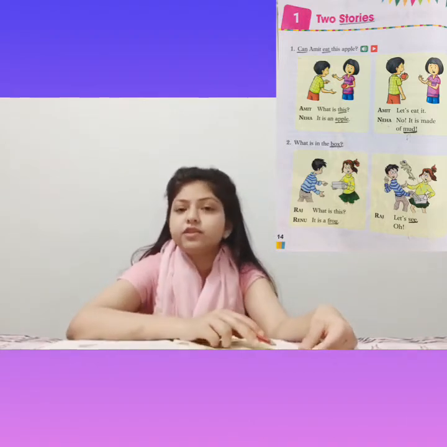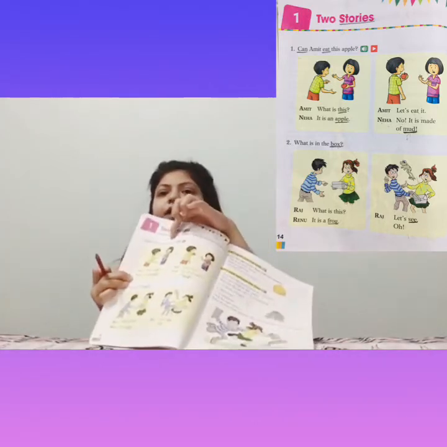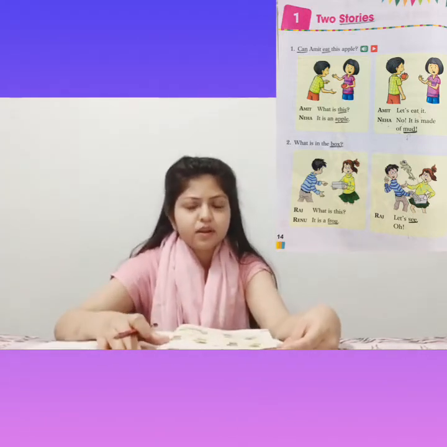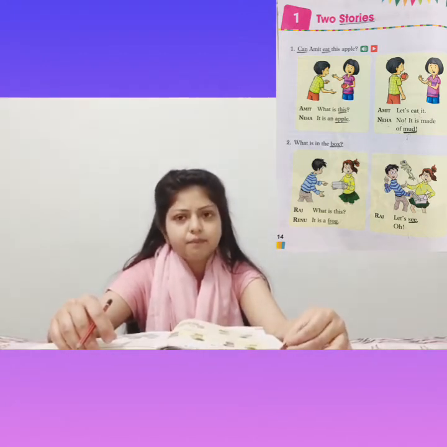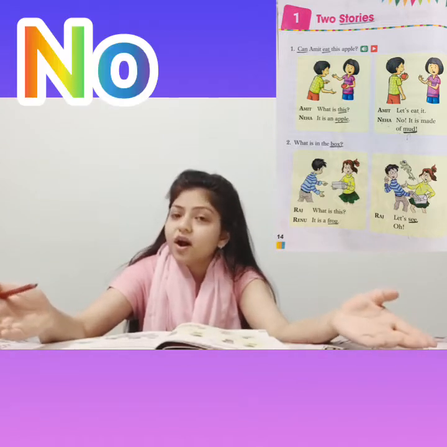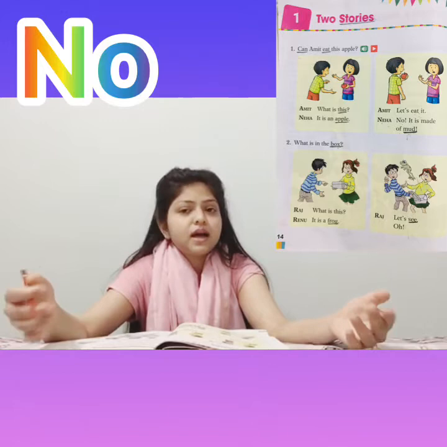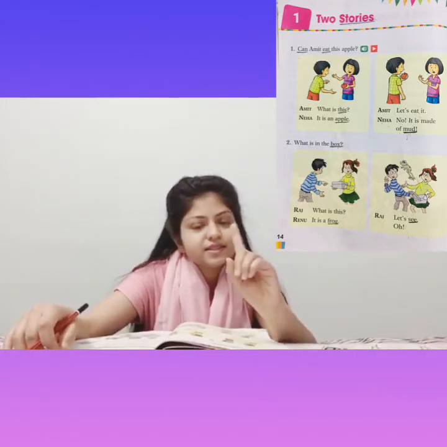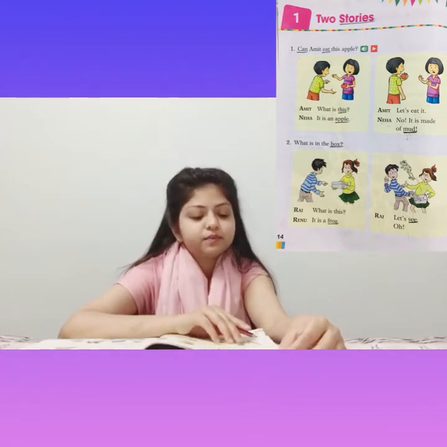The question which we read at the beginning of the chapter, can Amit eat this apple? So what will be the answer? Can Amit eat the apple? Yes or no? No, Amit cannot eat the apple. Why? Because the apple is made of mud. Fine. So this is the one story. Now let's see the next one.